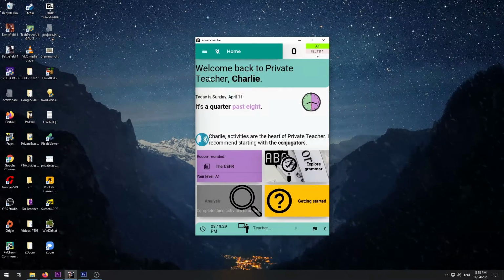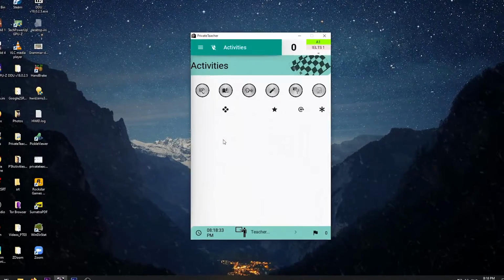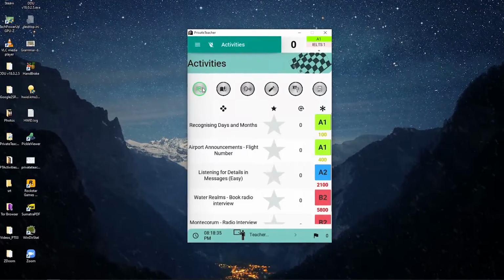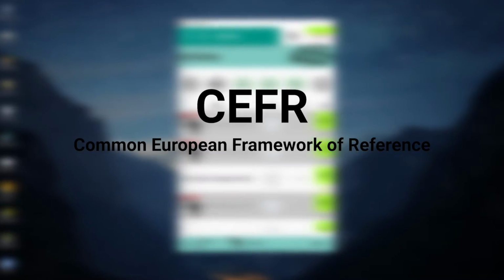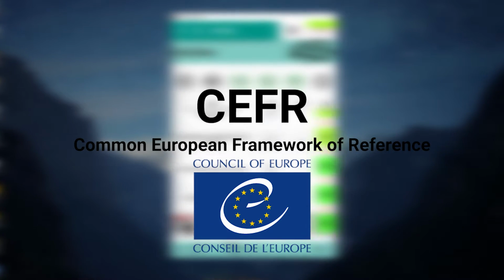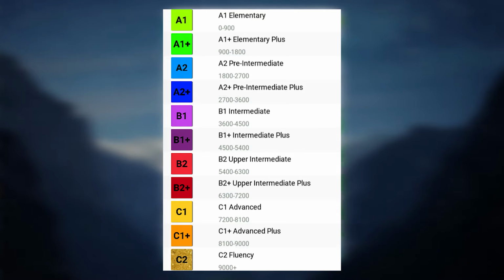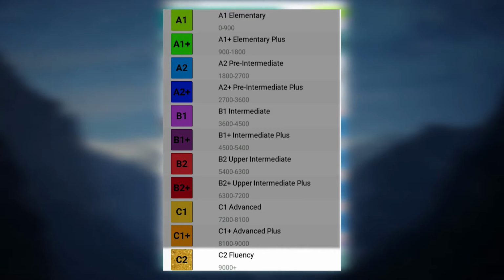Activities in Private Teacher are an essential part of using the program. Completing them forms the backbone of how Private Teacher can assess and keep track of your progress using a system called the CEFR. Developed in Europe, it is a scientifically calibrated set of descriptors of your English ability, separated into 11 levels, starting from A1, elementary, and ending in C2, fluency.